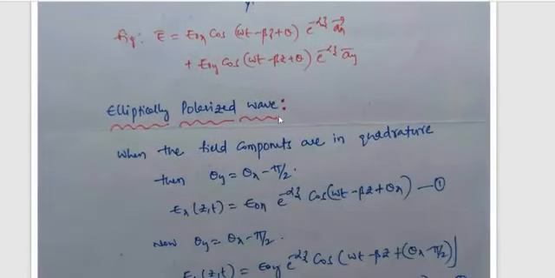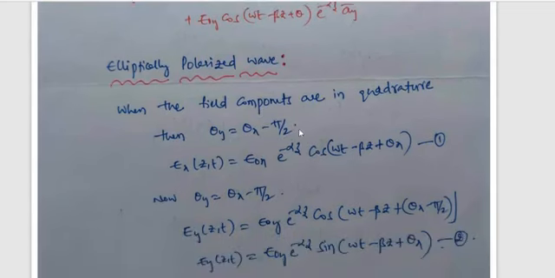Now we are analyzing the elliptically polarized wave. When the field components are in quadrature, then theta y is equal to theta x minus pi by 2. Then Ex as a function of z comma t is equal to E naught x e power minus alpha z cos(omega t minus beta z plus theta x).